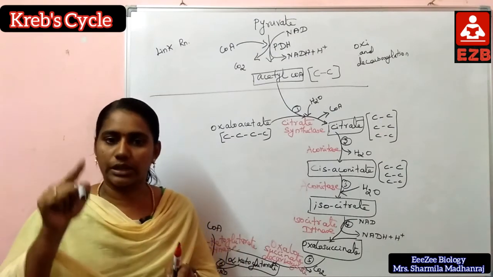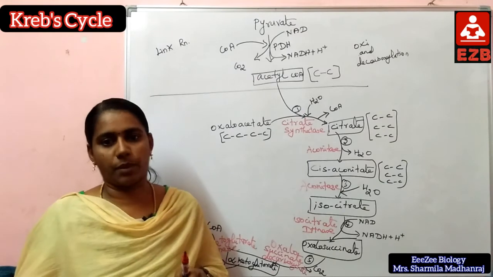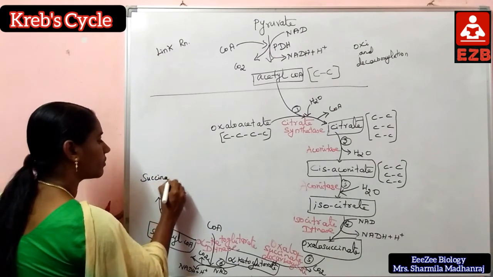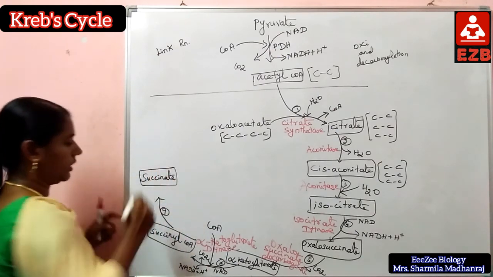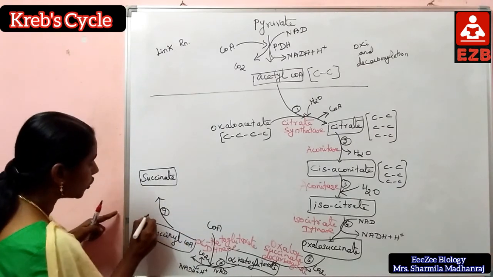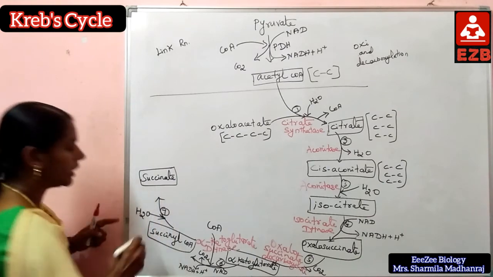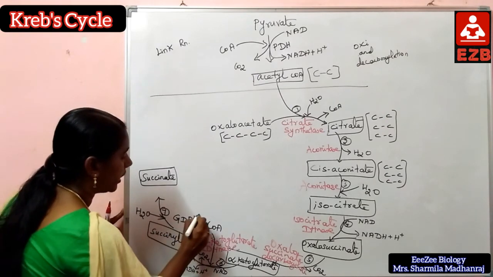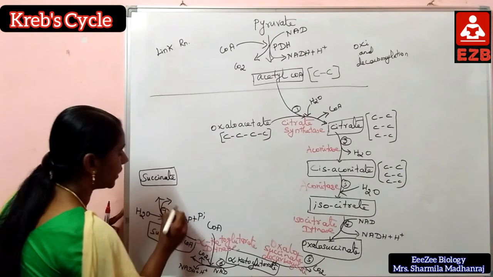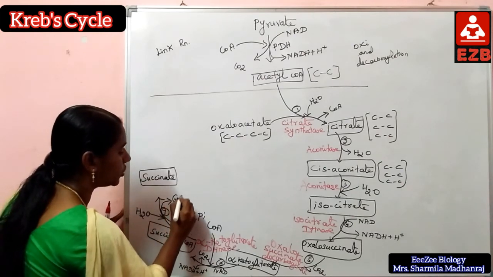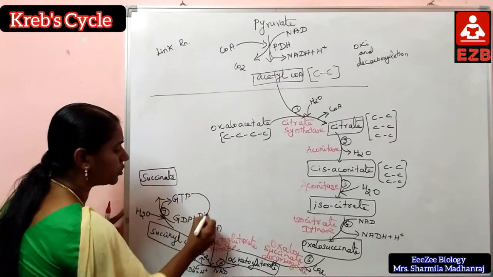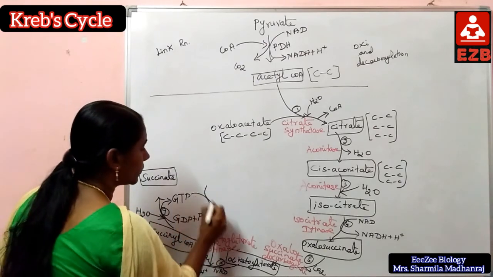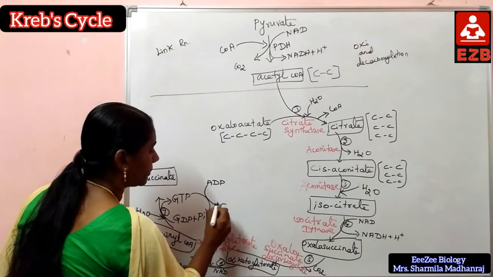This step is phosphorylation. That GTP can then be used to make ATP molecules, so ADP is converted to ATP.